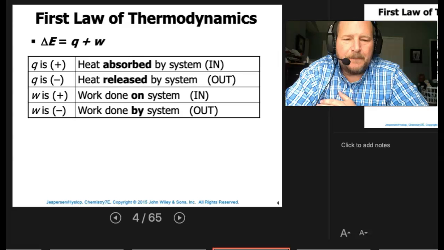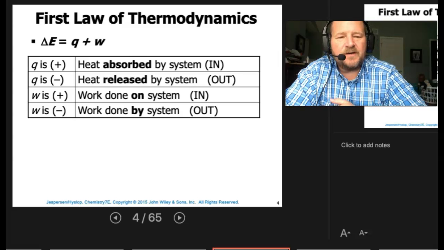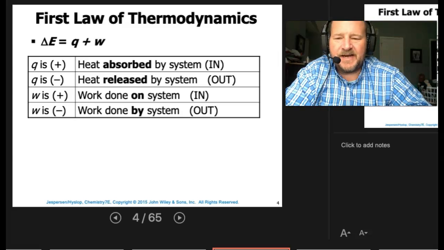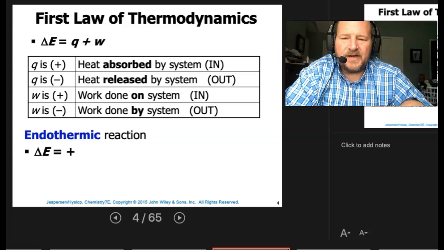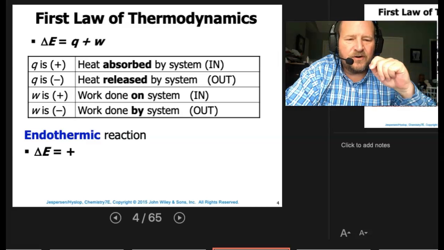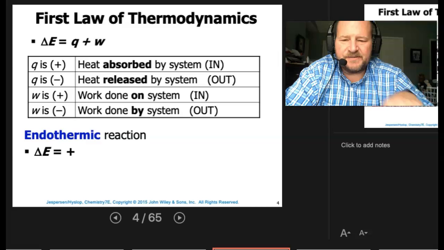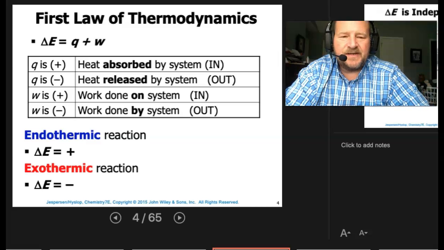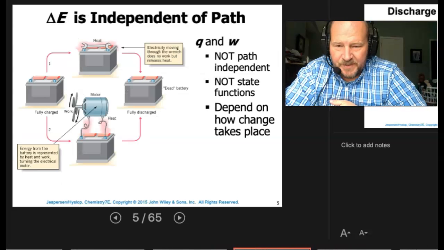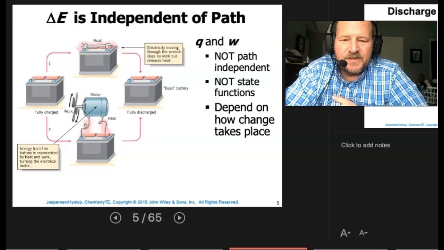Any work being done by the system will be work coming out, so W will be negative. So for an endothermic reaction, delta E has to equal a positive value, right? That means overall, we're putting energy into the system. For an exothermic reaction, delta E has to be negative. Now delta E will be independent of the path, so it's not path dependent.